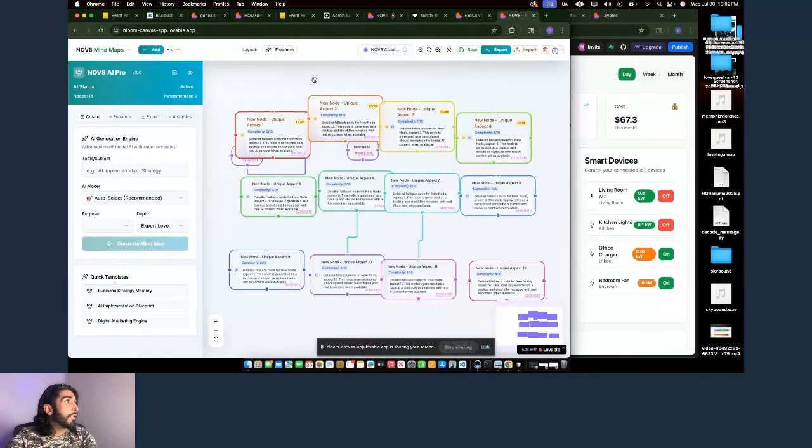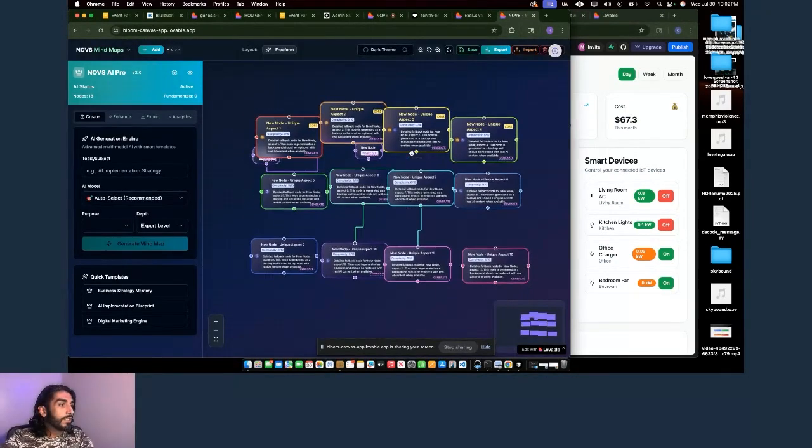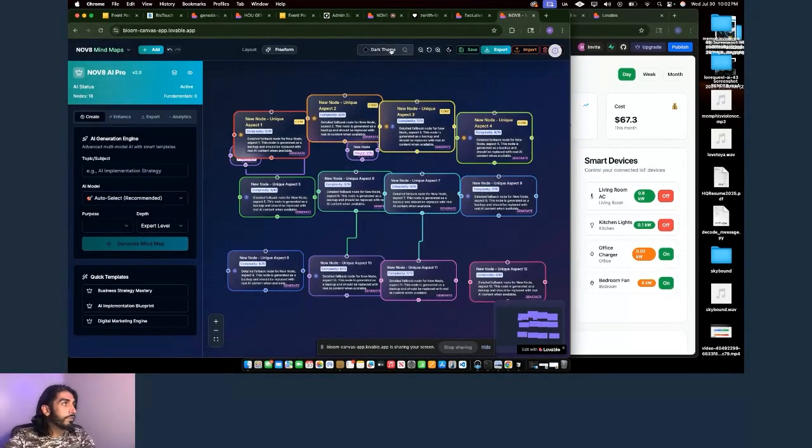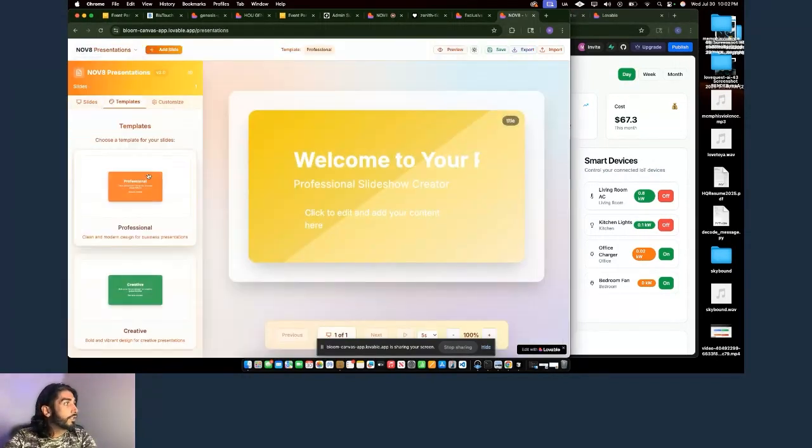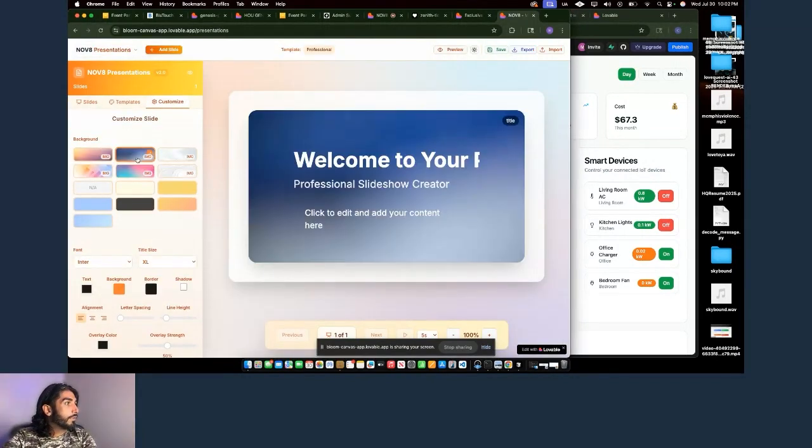Looks like I got an app being built back there. I even got really cool themes for this. This is all built inside of Lovable specifically. There's really cool themes. You can change it out to just about anything. Dark mode. This is my mind maps tool. I actually have a presentations tool as well, where you can customize and create presentations directly inside of here.